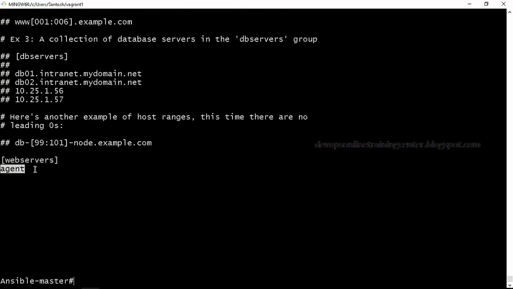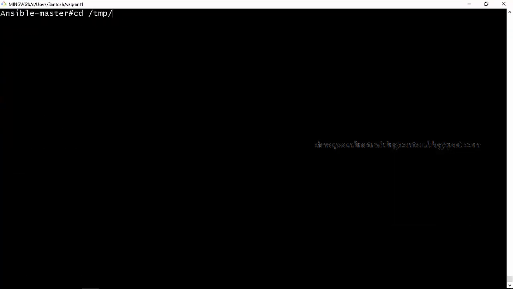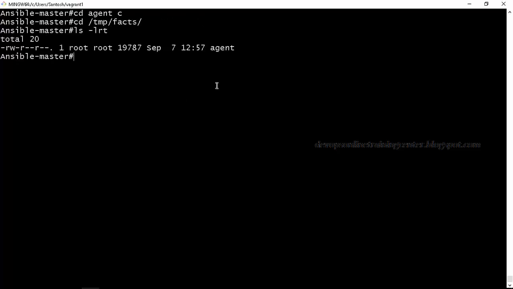If you have multiple machines like agent 1, 2, 3, 4, it will create multiple files with those names. So for every machine, it will create a file. Is this clear? This is Ansible facts.